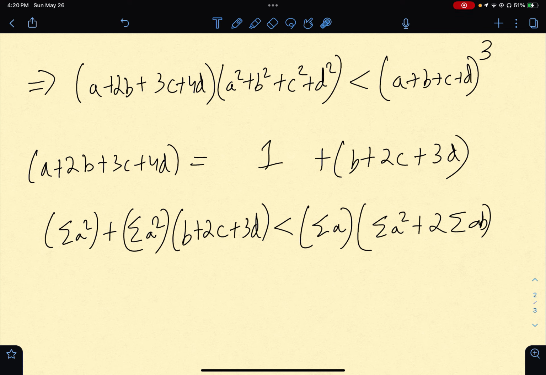And now the thing is, we are getting some sort of cancellation, which is nice. So the terms which will cancel are this term and the product of these two terms. So these are getting cancelled. So what I'll be left with is this.